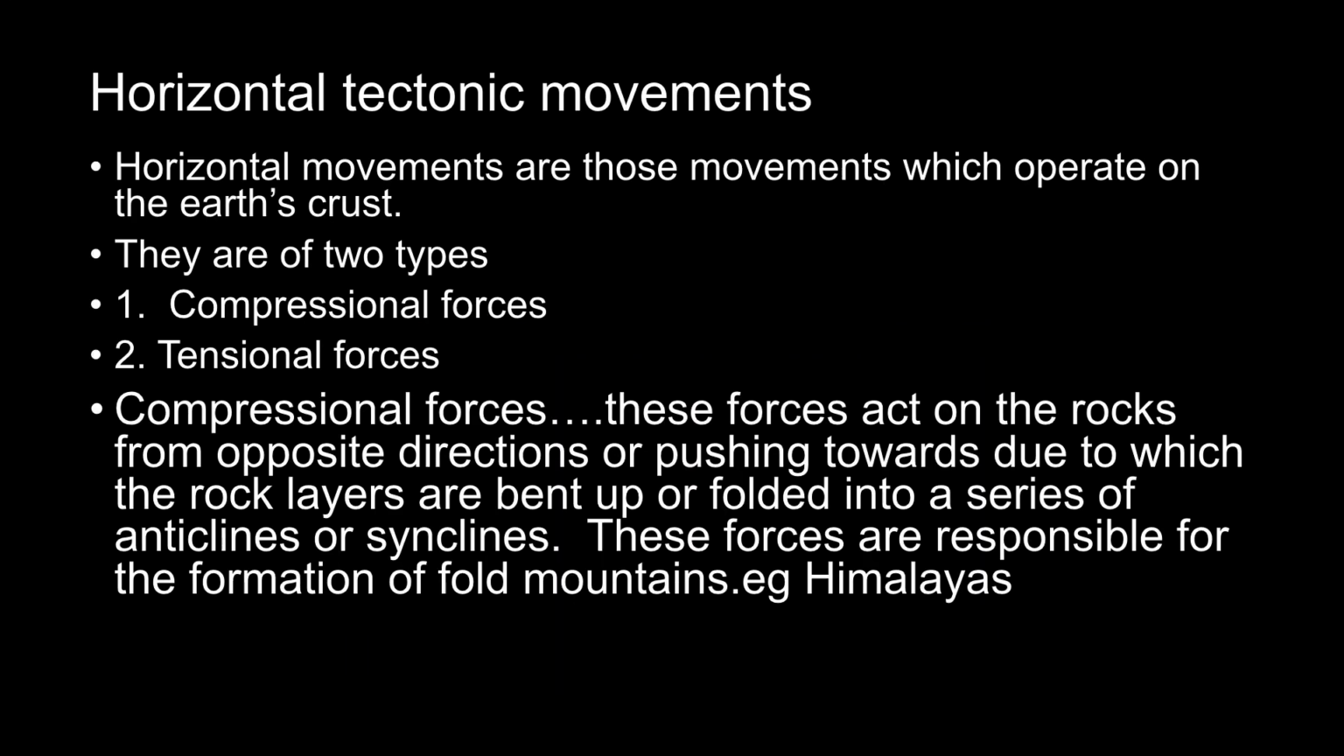Horizontal tectonic movements. Horizontal tectonic movements are those movements which operate on the Earth's crust. They are of two types: compression and tension. Compressional forces act on the rocks from opposite directions, pushing towards each other, due to which the rock layers are bent up or folded into a series of anticlines or synclines. These forces are responsible for the formation of fold mountains, for example the Himalayas.